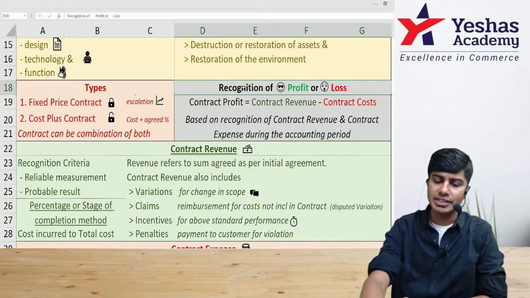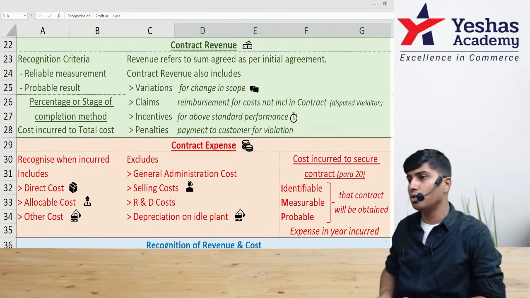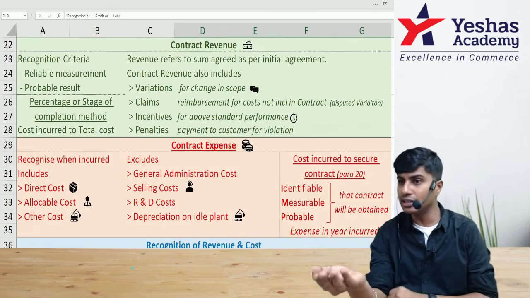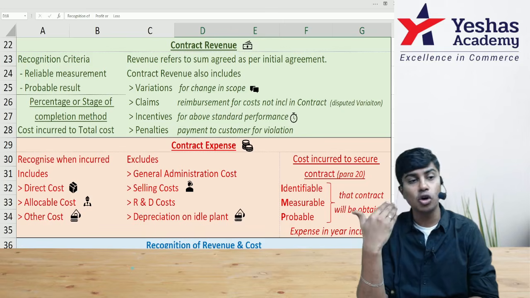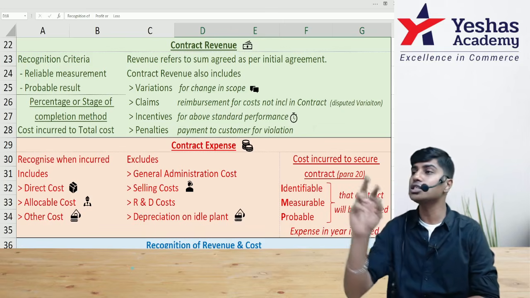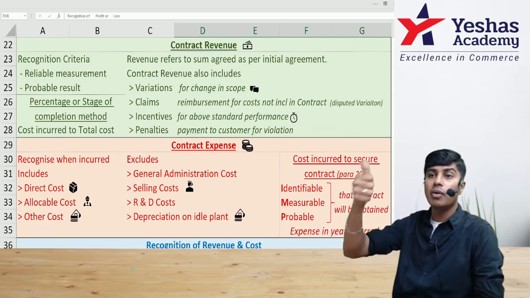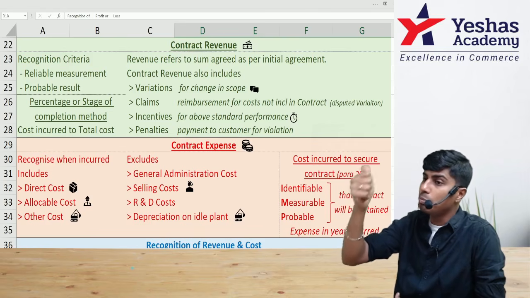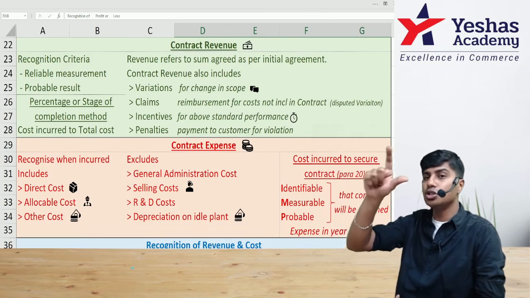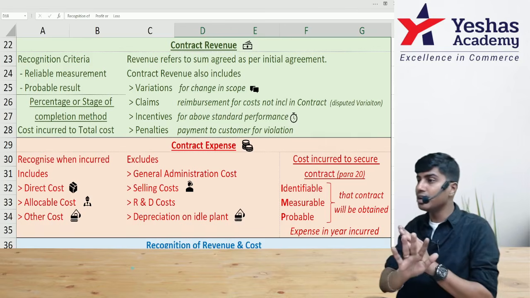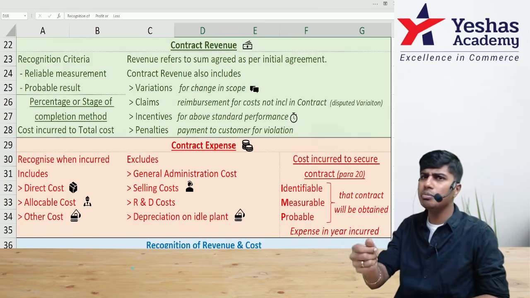Now it's time to understand what do we mean when we say contract revenue and what do we mean when we say contract expense. Contract revenue, the money that the contractor will receive from the contractee for the construction, has to be recognized when it fulfills two important conditions. Number one, when there is reliable measurement. Number two, when there is probable result. Only when these two conditions are fulfilled, the contractor should recognize the revenue. Otherwise, he doesn't. What do you mean by reliable measurement?